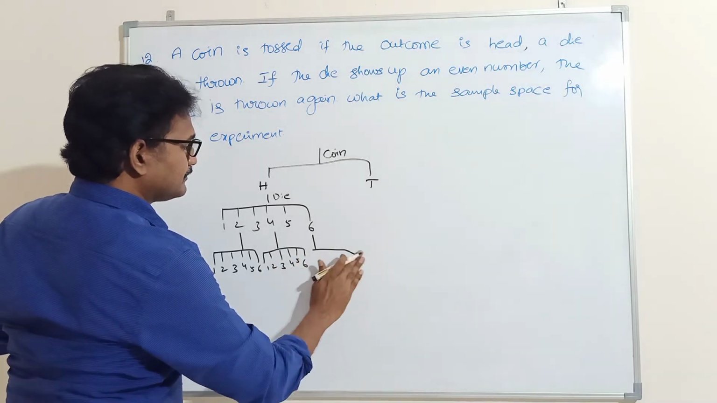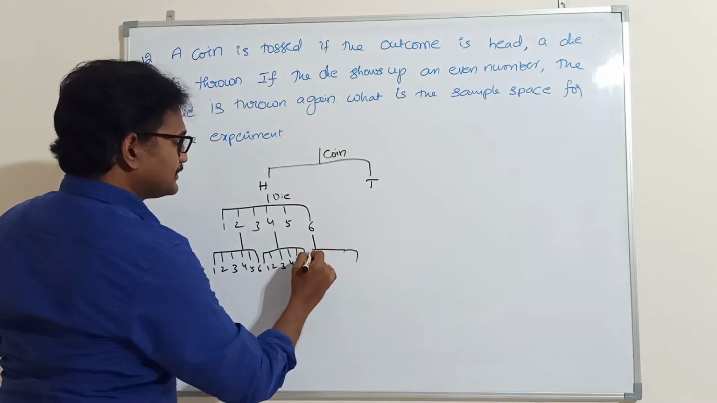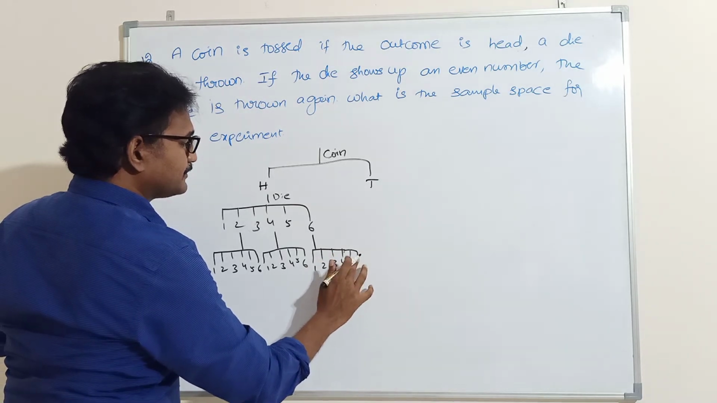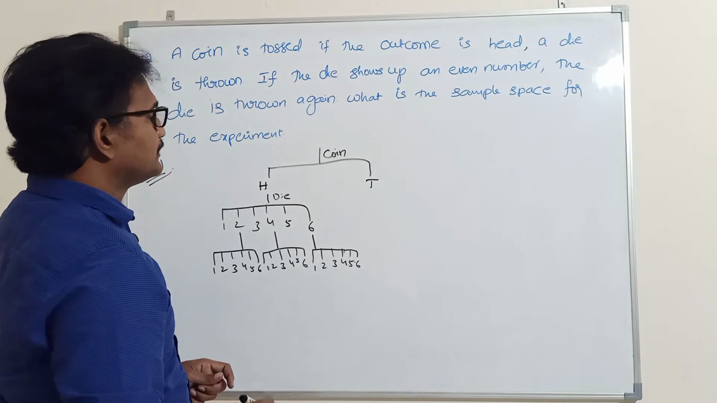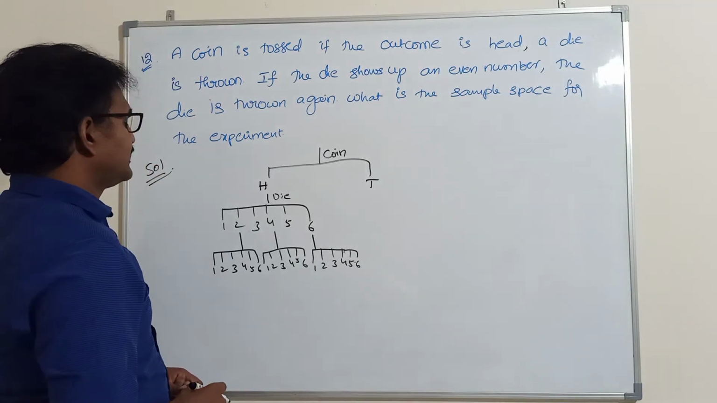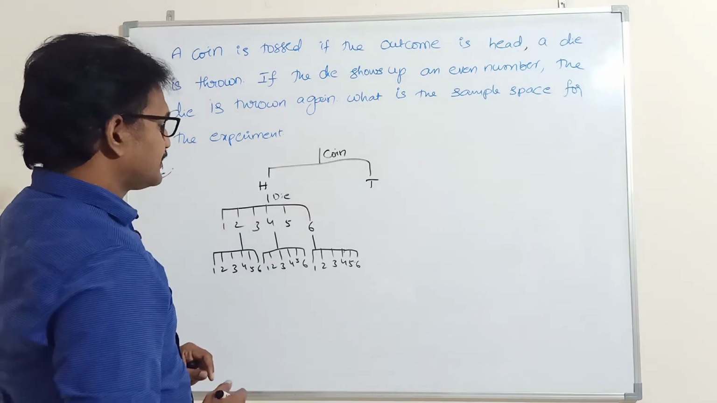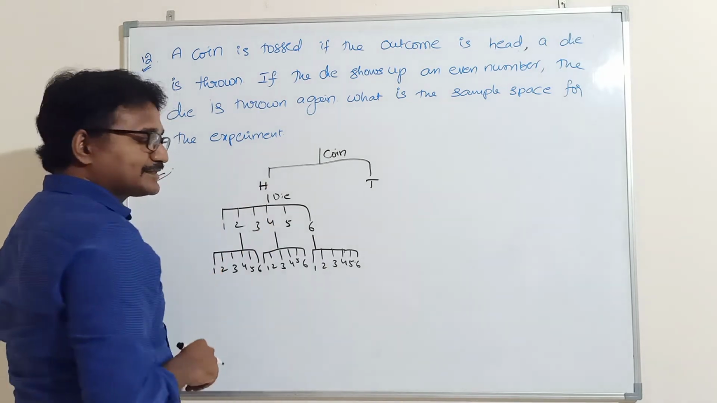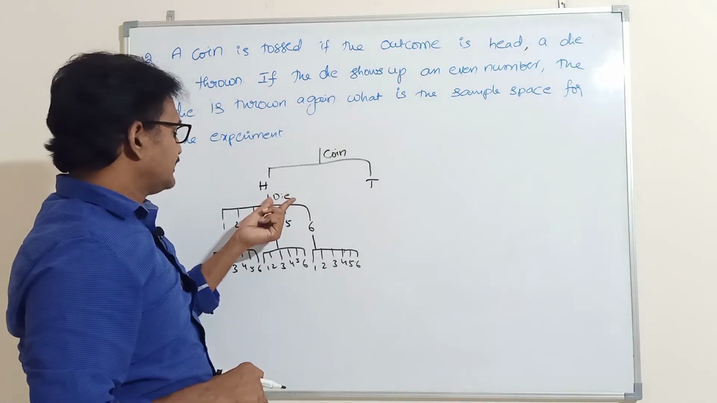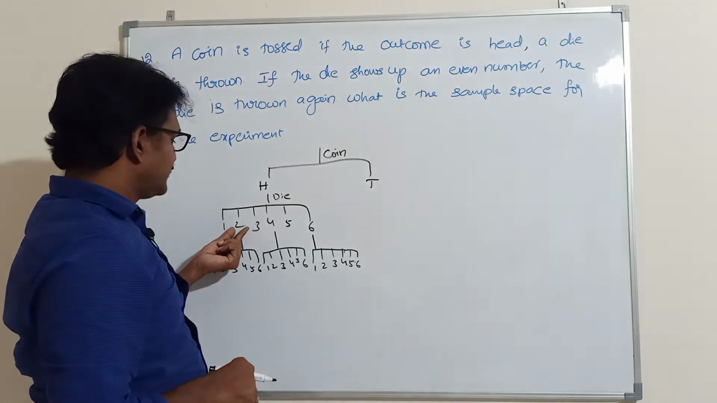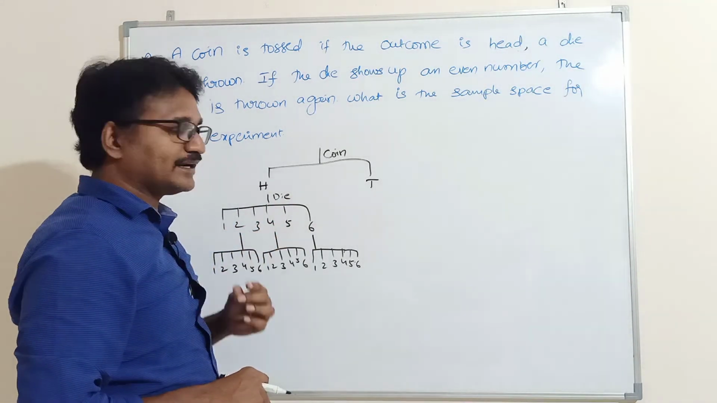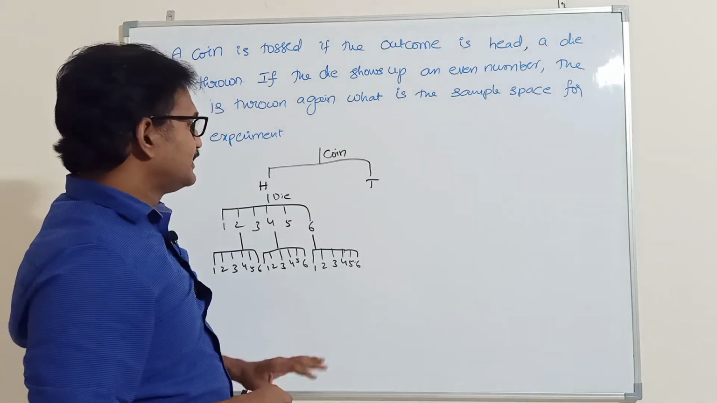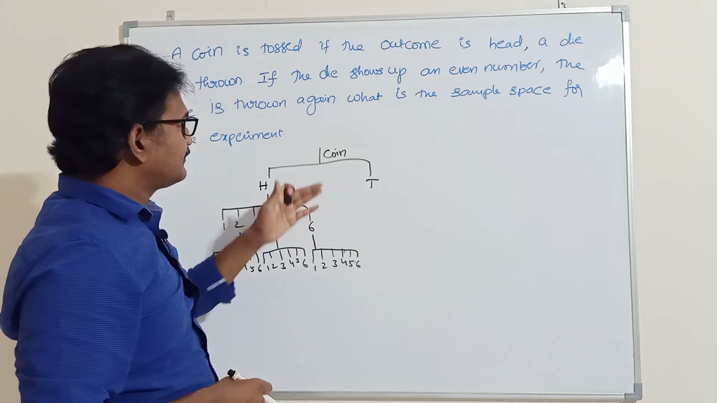Similarly, if it shows 6 also, 6 outcomes will come: 1, 2, 3, 4, 5, 6. Next, what is the sample space for the experiment? First we are tossing a coin. If a coin shows head, a die is rolled. Again, if the die shows 2, 4 or 6, that means an even number, one more time we have to throw a die. So this is the diagram for the given problem.